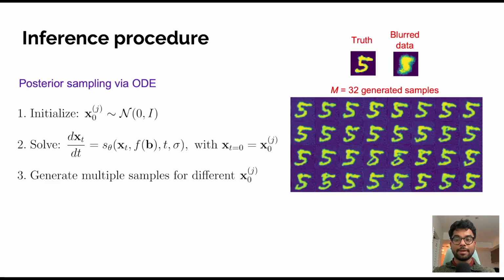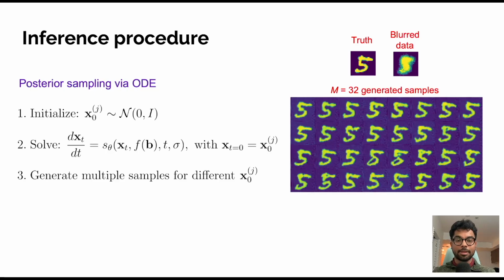After training, the inference is straightforward and fully generative. First, we initialize a sample from a Gaussian distribution, just as in standard flow matching. Then we integrate the learned conditioned velocity field forward in time by solving this ODE.